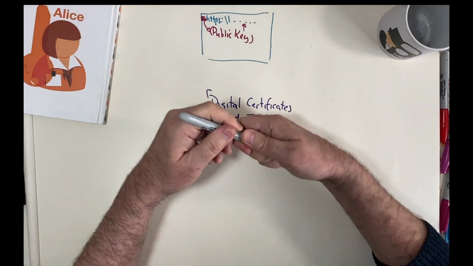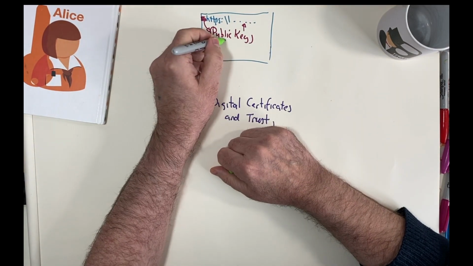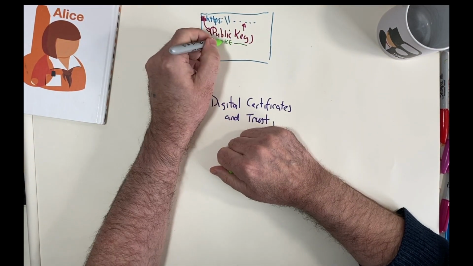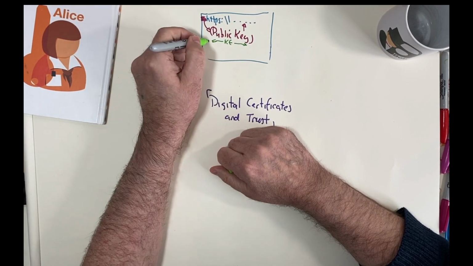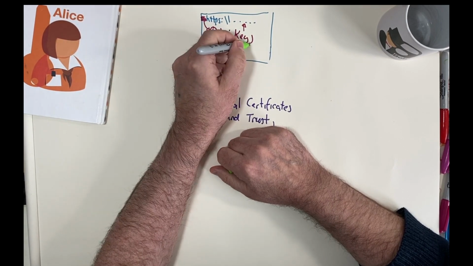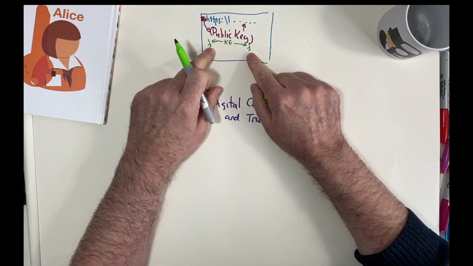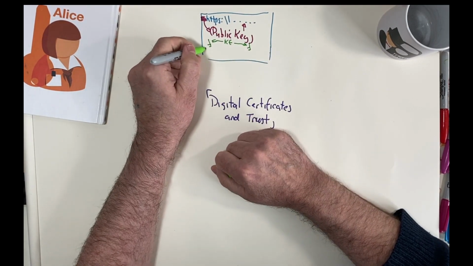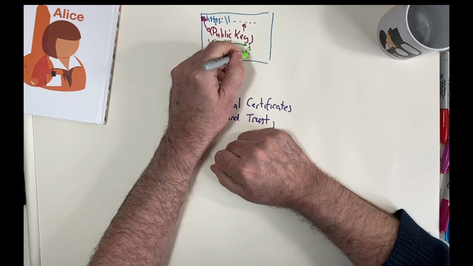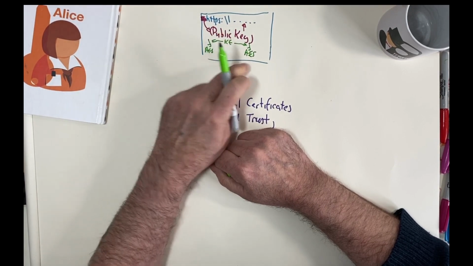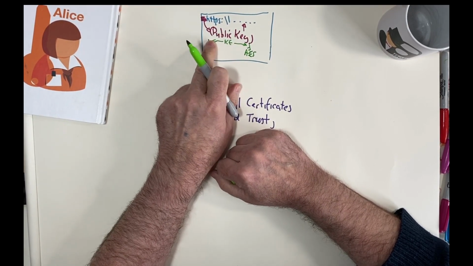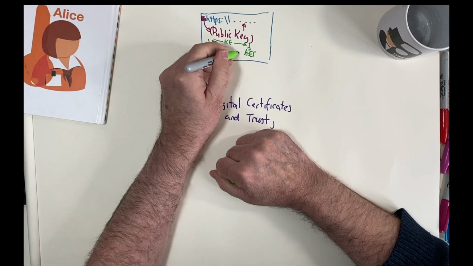Underneath, when we use HTTPS, we typically use a key exchange method, and at the end of that, we will generate the same symmetric key. Often this is AES encryption, and it will be used to encrypt the data between the client and the server.